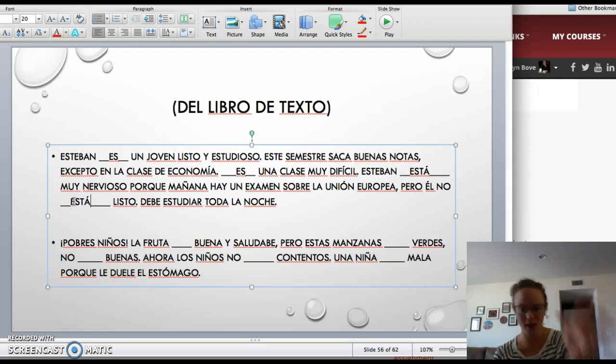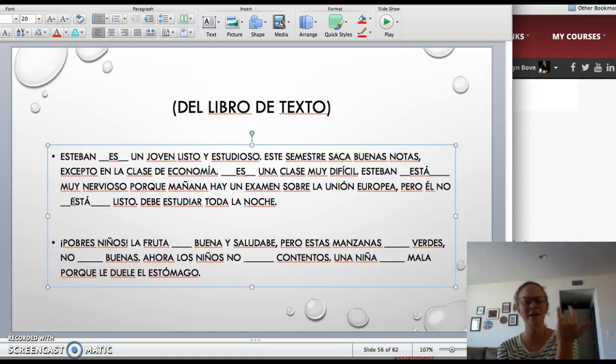Again, if you want to pause and try it out, we're going to walk through it together. Pobres niños. This means poor kids. So you can use that like pobres amigos, my poor friends. Or one thing that they do a lot is they use it with the diminutive at the end, which makes it cute or tiny. They'll say things like pobrecito. I'll say this to my dog when he looks like he's having a rough day. I'll say pobrecito, or you could say pobrecita if it's a her. So it's just something cute, cultural.